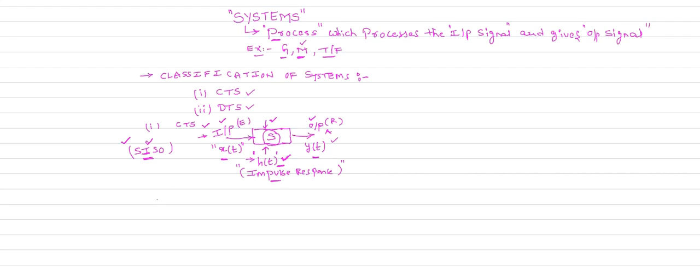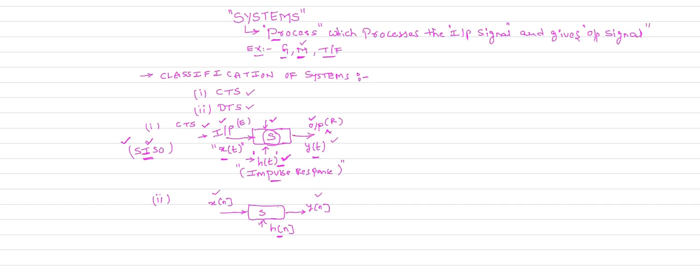When it comes to the discrete time system, a discrete time system processes the discrete time signal as input. So this is your system. x of n is the input here and y of n is the output. A discrete time system acts on the discrete time signal and produces a discrete time signal as the output. The system here is represented by h of n, the impulse response in the case of the discrete time system.